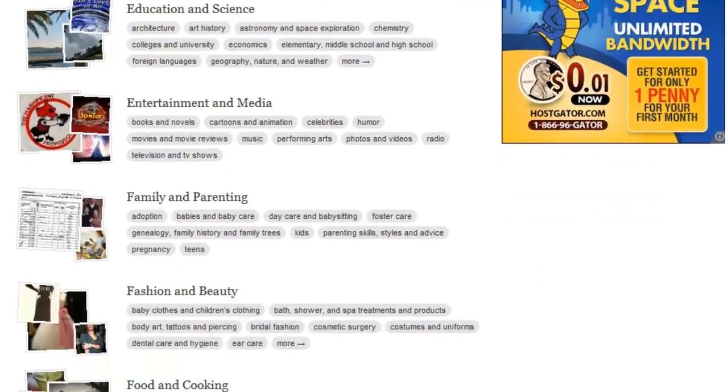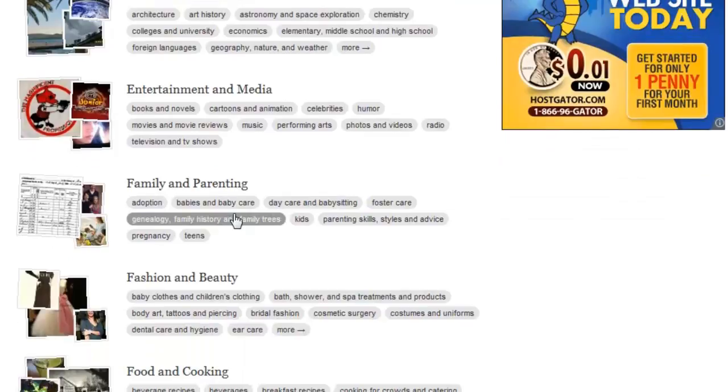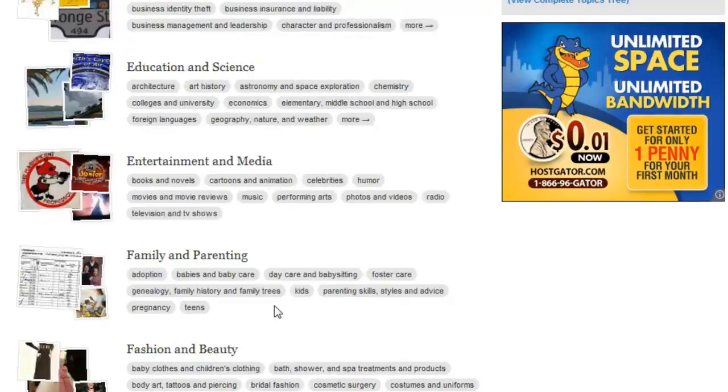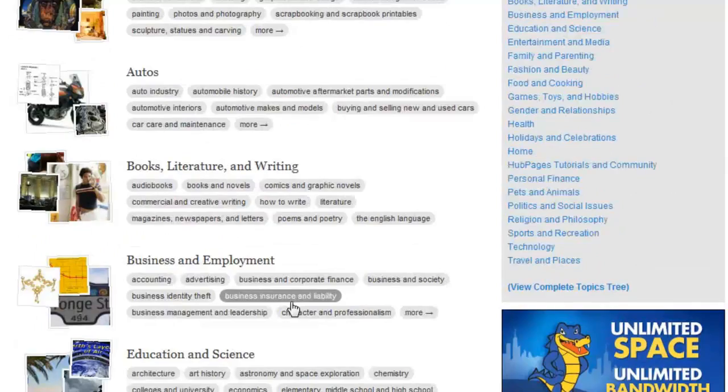engines under certain results. So let's say you were doing something on family and parenting, fashion and beauty, food and cooking, any of these top subjects, and then there are sub-subjects underneath that are a little more targeted. So you would create a page, select one of these categories, and then of course your website would show up in those hub pages, and millions of people read hub pages.